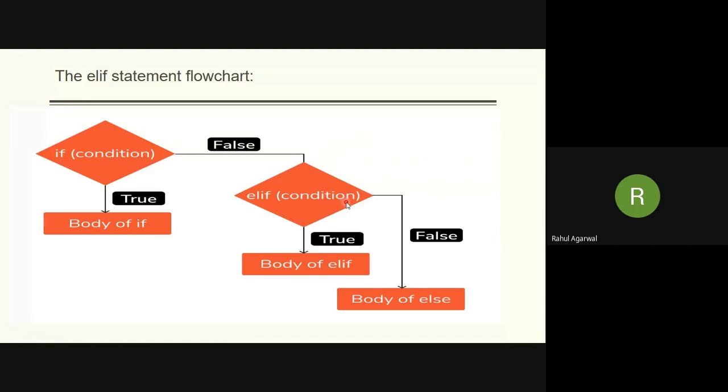If that condition is true, then the control goes to the body of elif. Otherwise, it goes to the body of else. Now here I have taken only two conditions, but there may be more than two. So like that: if, elif, elif, and finally else.